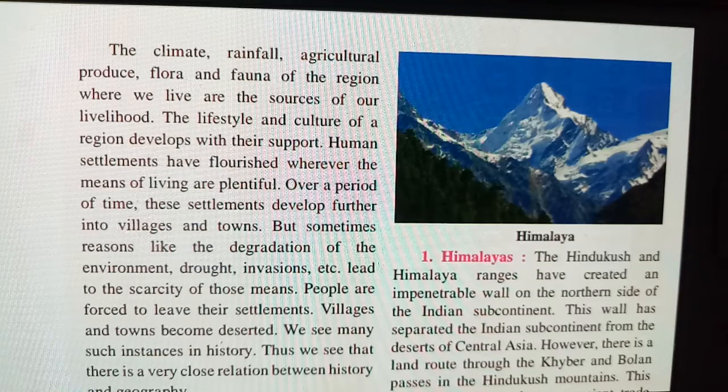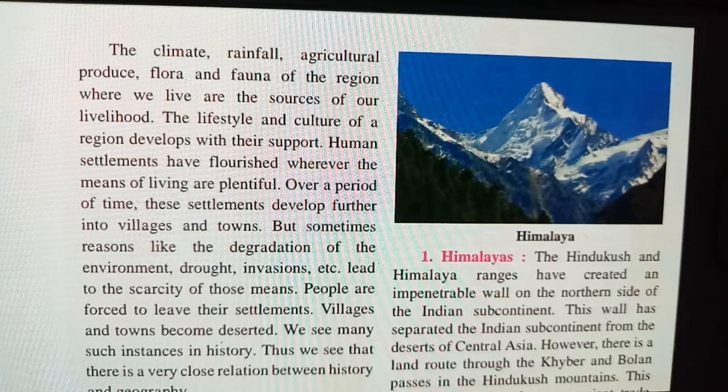These are the sources for human beings, in areas where they have different types of climate and different types of rainfall. So these are the sources of their livelihoods, because the people living in the region are mainly dependent on this. The lifestyle and culture of a region develop with their support. So people develop their culture and lifestyles by developing their area with these supports.